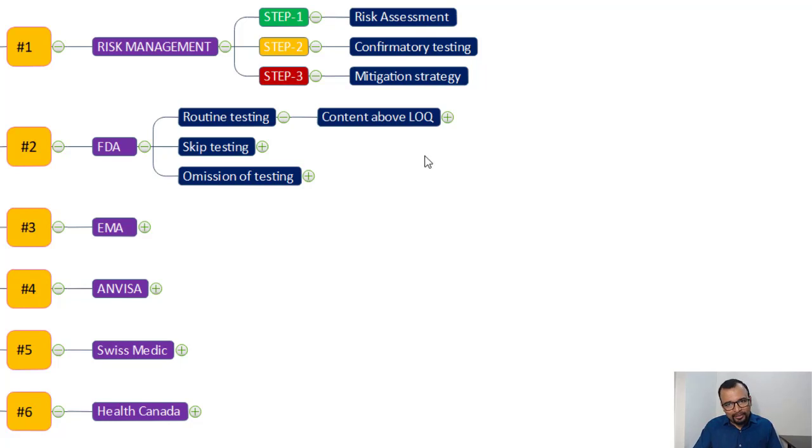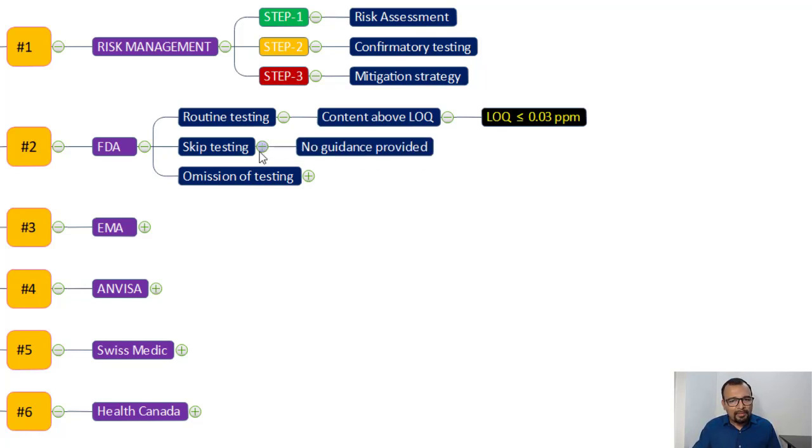And as far as the FDA is concerned, your LOQ should be less than or equal to 0.03 ppm. In another term, if the content of nitrosamine is up to 0.03 ppm, you need to test all the batches routinely for the content of nitrosamine. I hope you are clear on the routine testing need as far as the FDA is concerned.